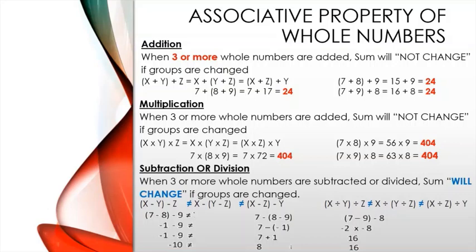For example, 7 minus 8 minus 9 is equal to minus 10, and 7 minus 8 minus 9 grouped differently is equal to 8, and 7 minus 9 minus 8 is equal to 16. So the answer will change if the order of the numbers is changed in both subtraction and division. That also means that the associative property works only in addition and multiplication, not in subtraction or division.